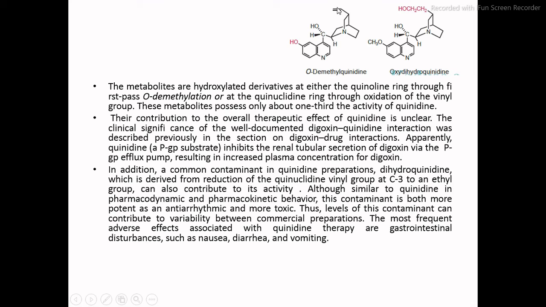So the vinyl group will be oxidized to the hydroxylated derivative. These metabolites possess only one third of the activity of the parent drug molecule.